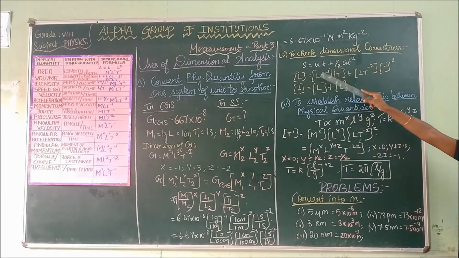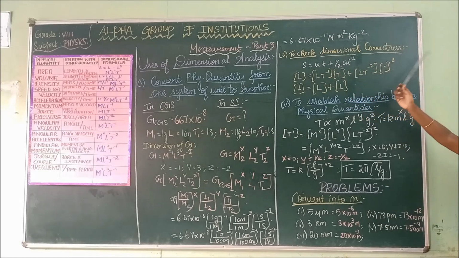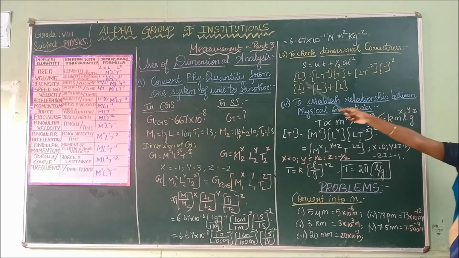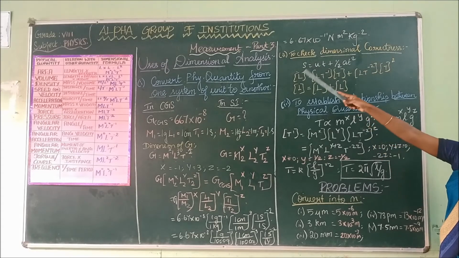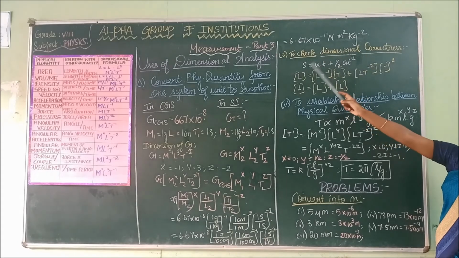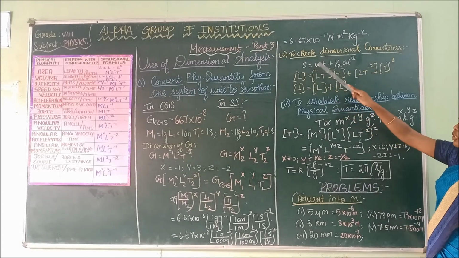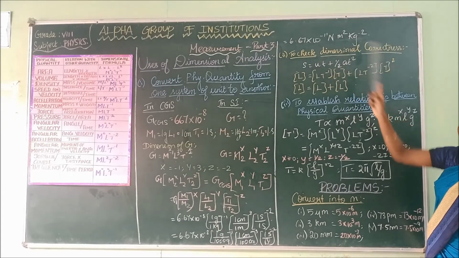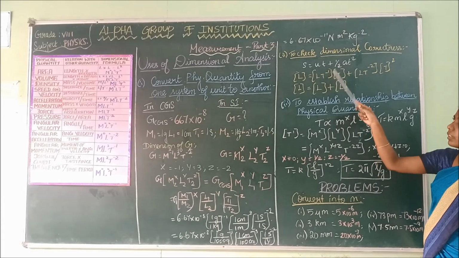Next, to check dimensional correctness. To check the dimensional correctness of a given equation, we are going to check whether the dimensions of this equation on both sides are equal. Consider this equation: S equal to ut plus half at square. The dimension of S is L. The dimension of U, initial velocity. What is the dimension for velocity? L T power minus 1. Yes.